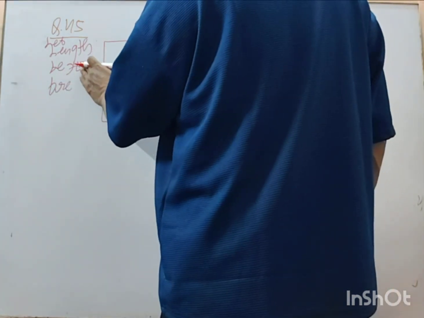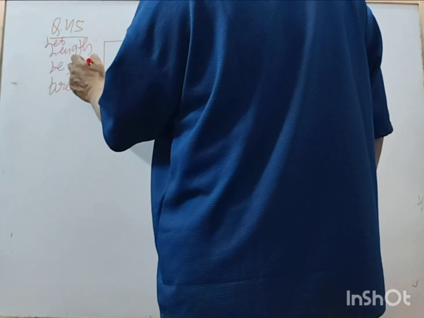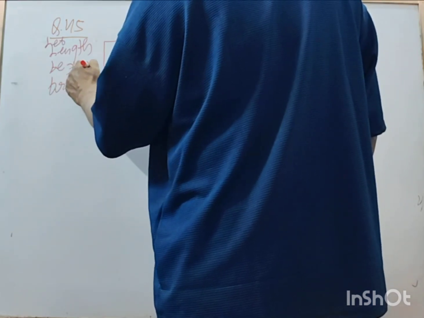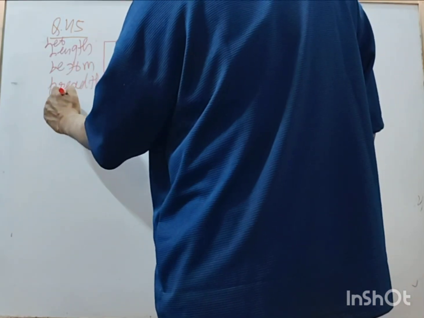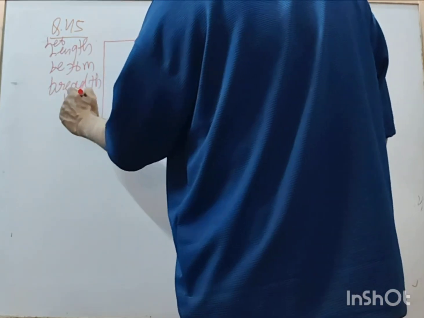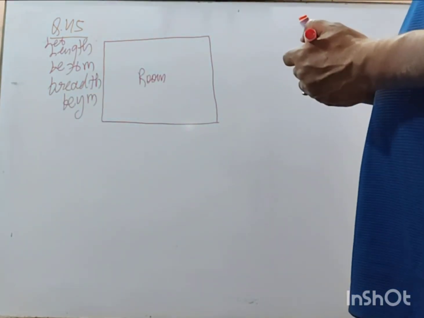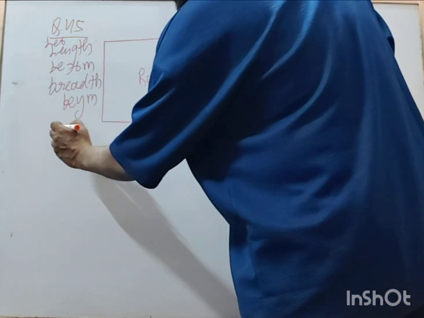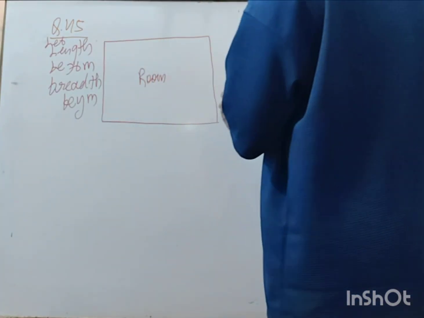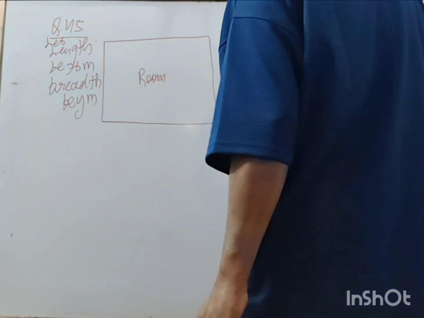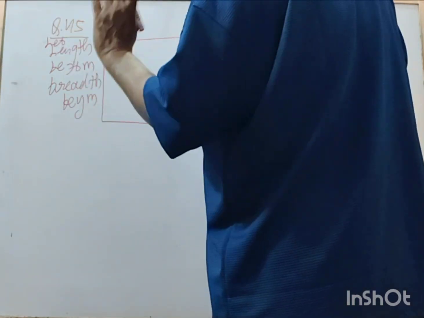Square meter, that means meter. Length x meter and breadth y meter. If the length and the breadth of a room are increased by 1 meter... just wait.